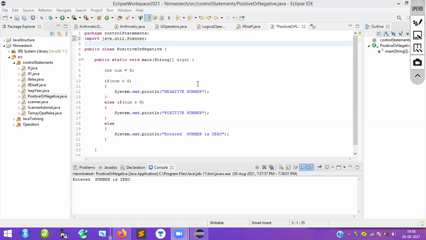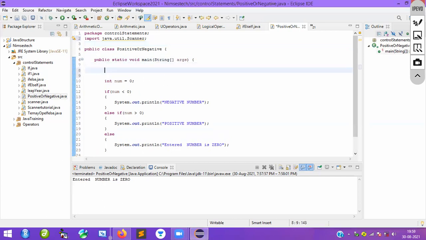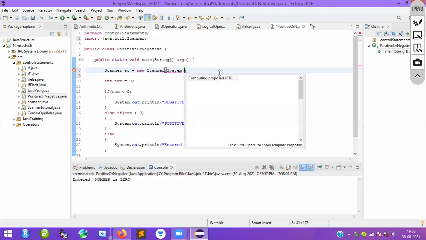So now in the main method, guys, come to the main method. Here I want to create an object. Scanner object sc is equal to new Scanner. Here take the input: System.in. Close it and semicolon.